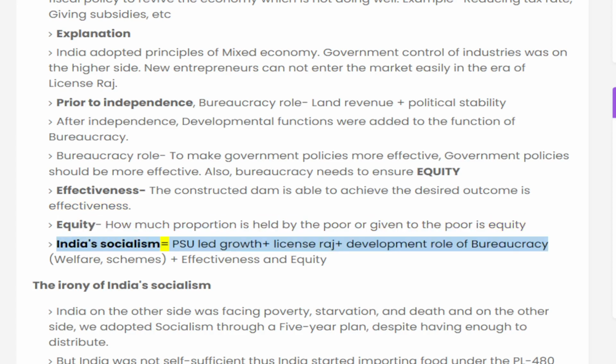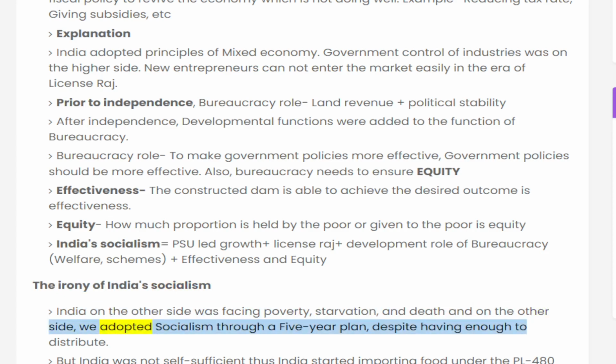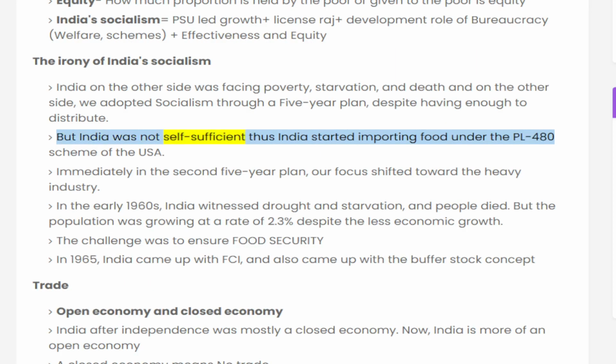India's socialism equals PSU-led growth plus License Raj plus the development role of bureaucracy, welfare schemes, plus effectiveness and equity. The irony of India's socialism: India on one side was facing poverty, starvation, and death, and on the other side, we adopted socialism through a 5-year plan, despite not having enough to distribute. India was not self-sufficient, thus India started importing food under the PL 480 scheme of the USA.